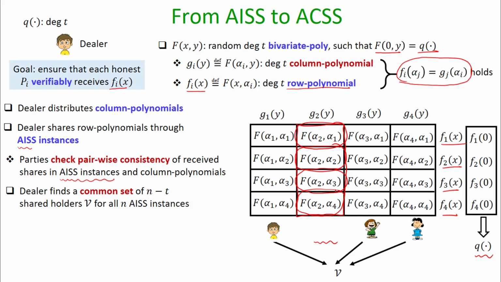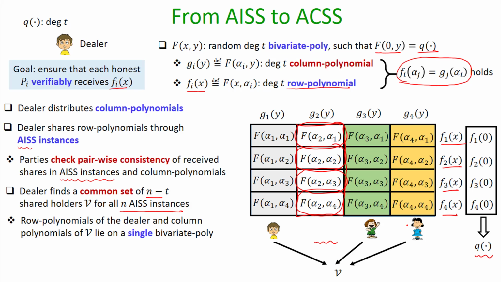And the goal of the dealer will now be to find a common set of n minus t shareholders for all the n secret sharing instances. Say, for instance, the dealer finds party 1, party 3 and party 4 to be the common shareholders who have publicly verified the pairwise consistency of the shares of the row polynomial and the column polynomial.